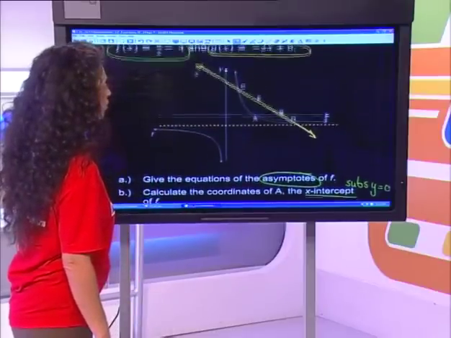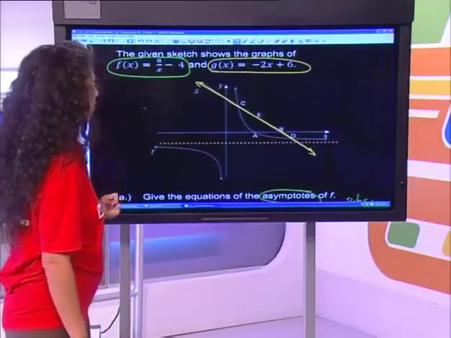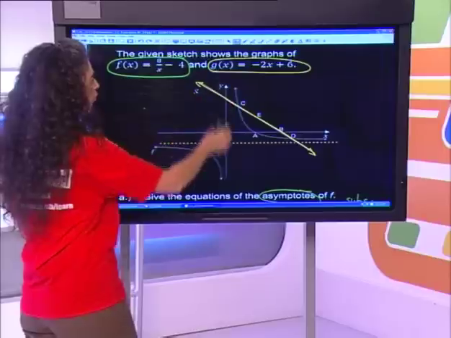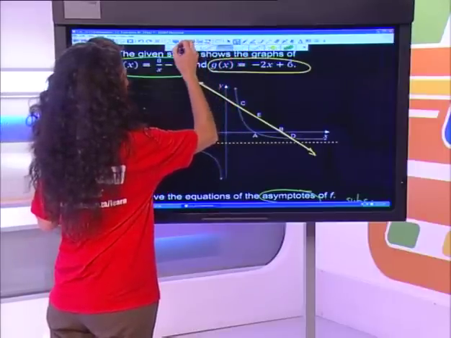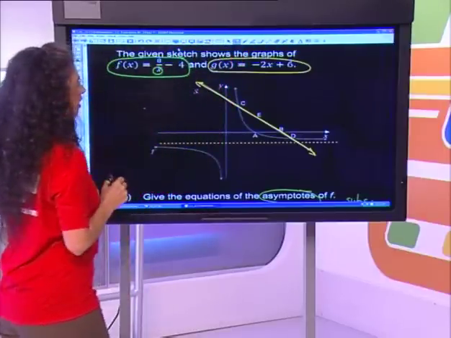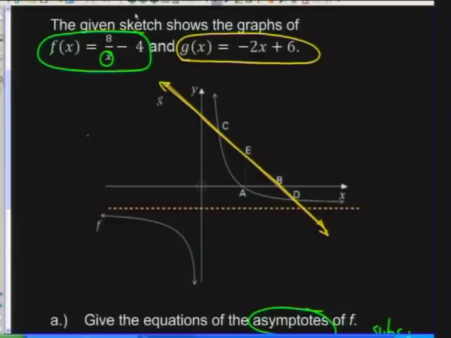What are the asymptotes of the hyperbola? Well, we said that x can't be 0. So therefore, this vertical line here, the vertical asymptote, would actually be the line x equals 0. And it's always the x value of that denominator. So if that denominator had a constant, it would be the value that would make the whole denominator 0. So the asymptote would be x equals 0. That would be the first one.